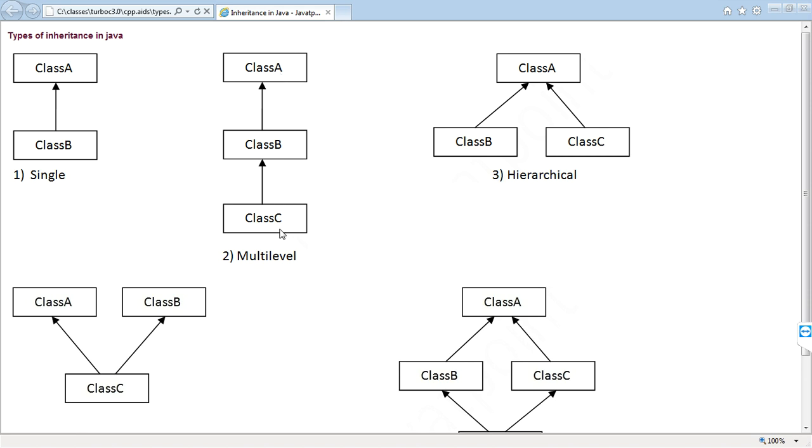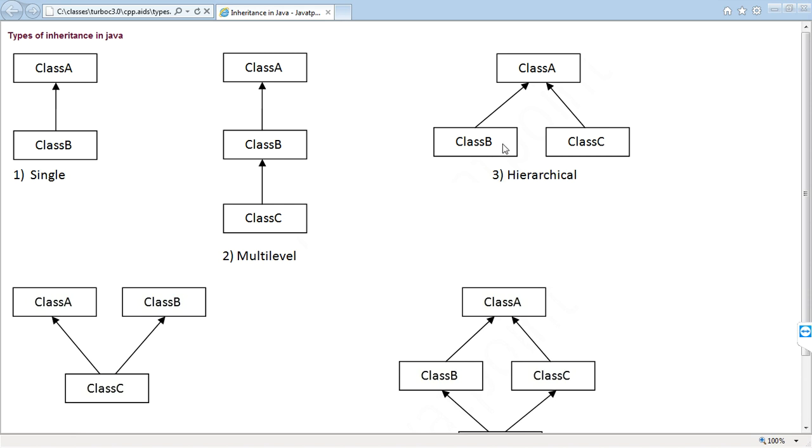Now consider C as the grandson, B as the father, and A as the grandfather. Again I repeat, C as the grandson, B as the father, A as the grandfather. Are you clear?